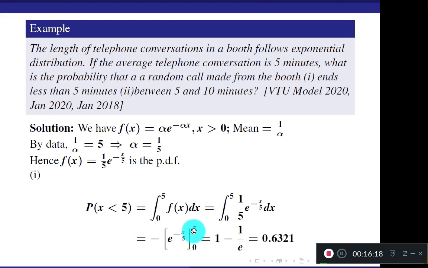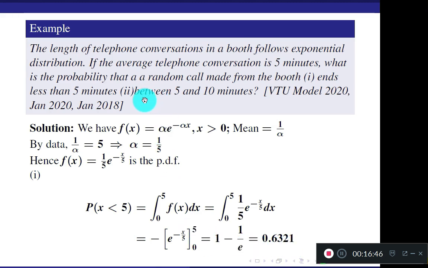Actually when you put upper limit 5, you get minus 5 by 5. E raised to minus 5 by 5 means e raised to minus 1. When you include this negative sign, e raised to minus 1 with the negative sign becomes directly minus 1 by e. So I have written the lower limit here and this is your upper limit. Don't confuse, use your own steps. You get the answer 0.6321.